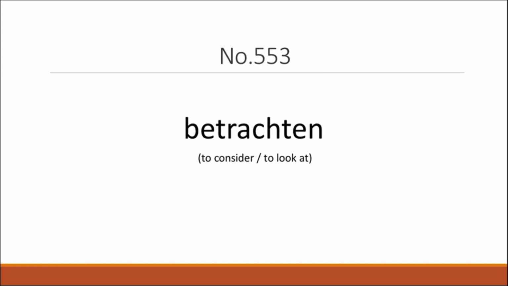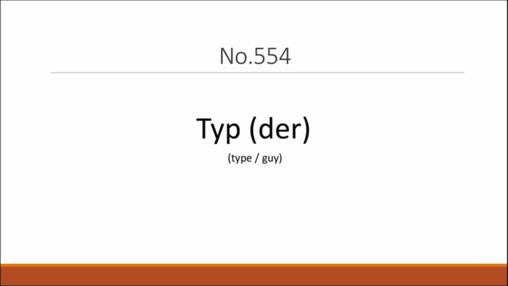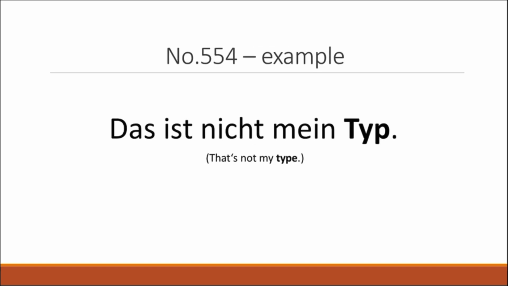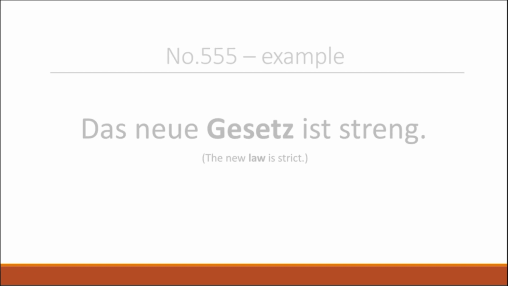Now we have betrachten, which means to consider or to look at. Man muss die Fakten genau betrachten. One must consider the facts carefully. Now we have der Typ, which means type or guy. Das ist nicht mein Typ. That's not my type. Following up, we have das Gesetz, which means the law. Das neue Gesetz ist streng. The new law is strict.